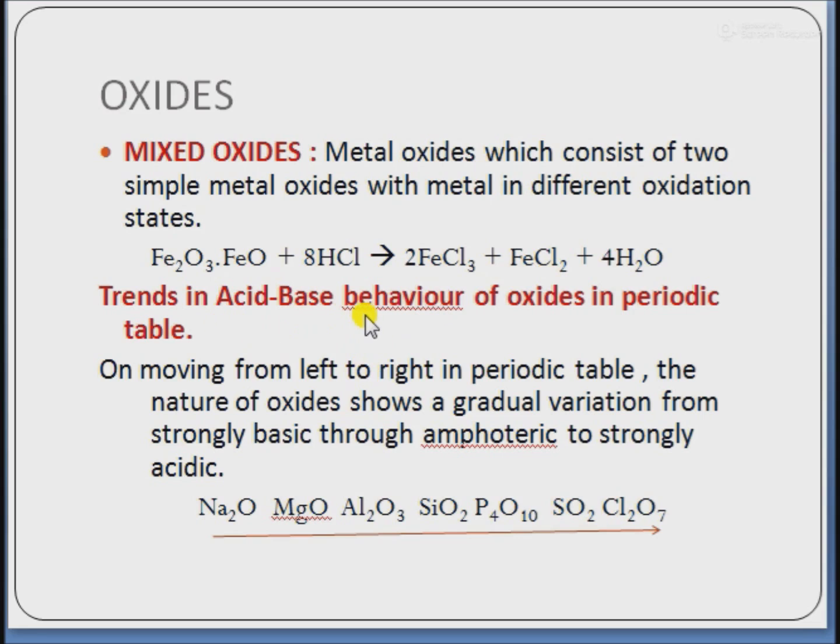Next is trends in acid-base behavior of oxides in the periodic table. When we move from left to right in the periodic table, the nature of oxides shows a gradual variation from strongly basic through amphoteric to strongly acidic. For example, sodium oxide is strongly basic, and MgO, magnesium oxide, is also basic. Al2O3 is amphoteric. SiO2 is weakly acidic. P4O10 is acidic. SO2 and Cl2O7 are strongly acidic. It means when we move from left to right in the periodic table, the acidic character increases.